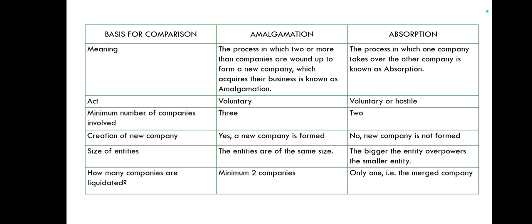Size of entities: in amalgamation the entities are of the same size, but in the case of absorption, the bigger entity overpowers the smaller entity. How many companies are liquidated? In amalgamation, minimum 2 companies are amalgamated, but in the case of absorption, only one, that is the merged company, is liquidated.